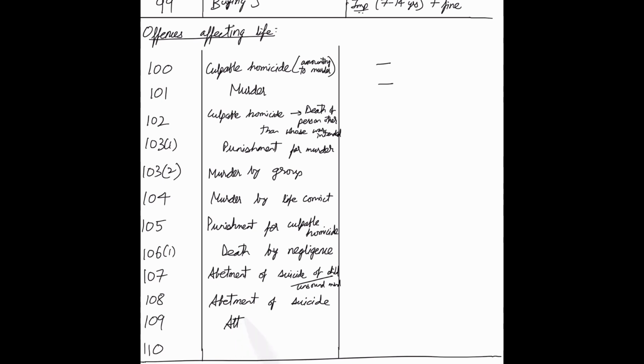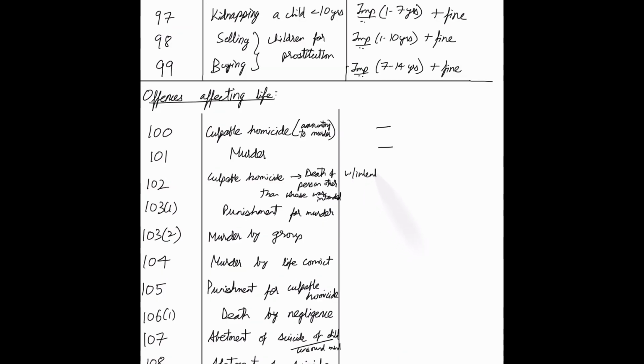106 deals with death by negligence. 107 deals with abetment of suicide of a child or a person with unsound mind. And abetment of suicide in general is dealt with by Section 108. 109 deals with attempt to murder, and 110 with attempt to culpable homicide. So for Section 102, with criminal intent, it would lead to life imprisonment, and without criminal intent, you would face up to 10 years of imprisonment with fine.